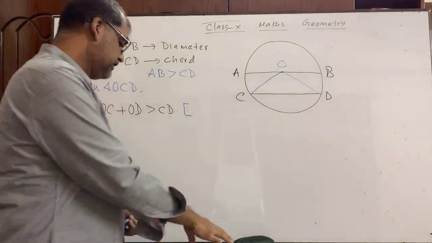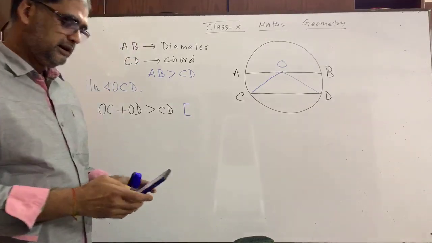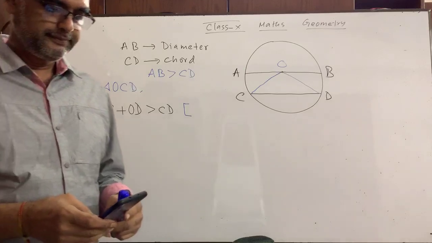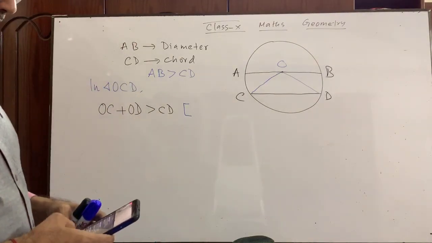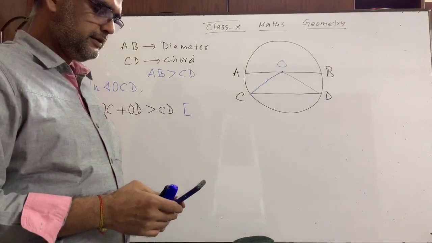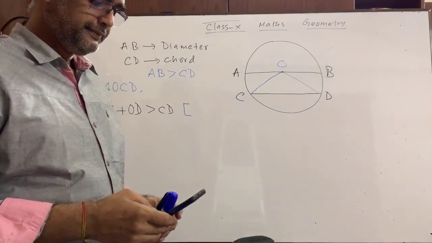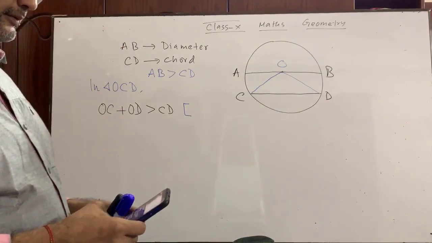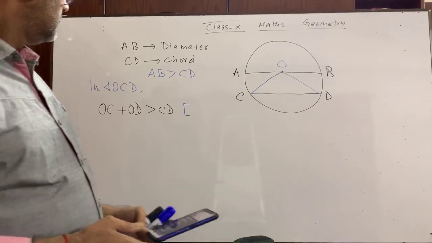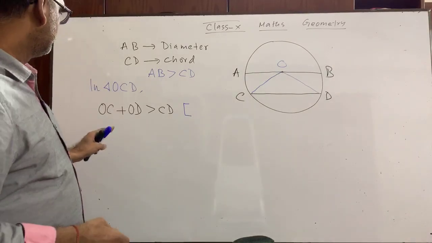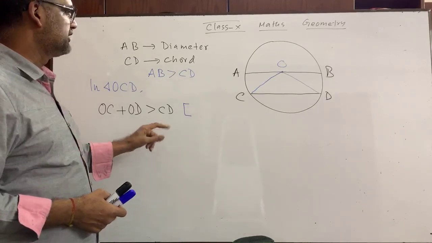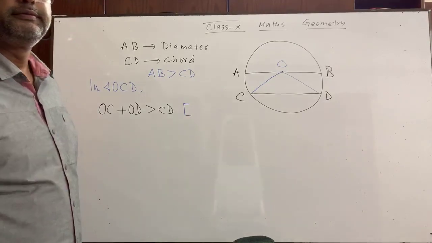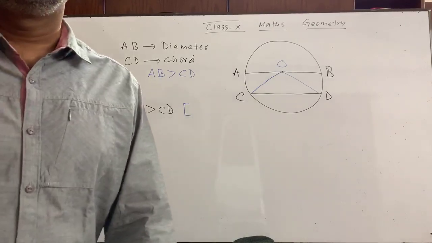I am going to see your comments. Why and how can I write OC plus OD greater than CD? Please let me know. I want to see.